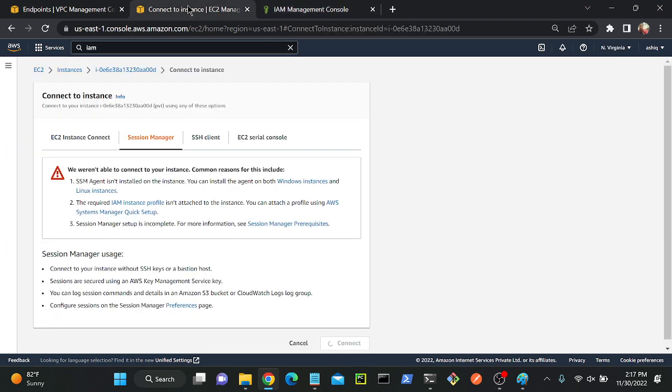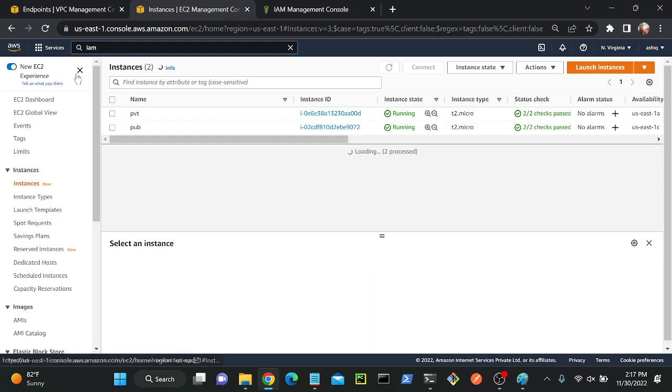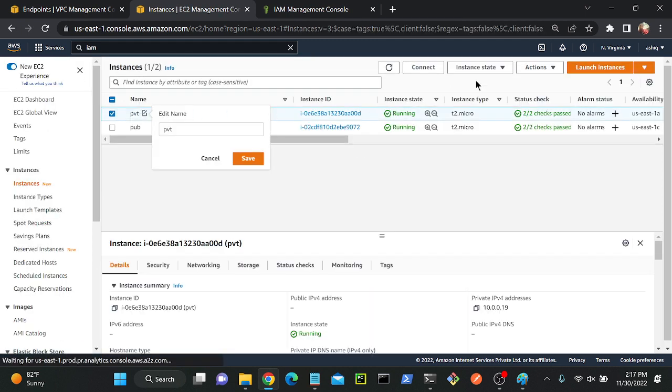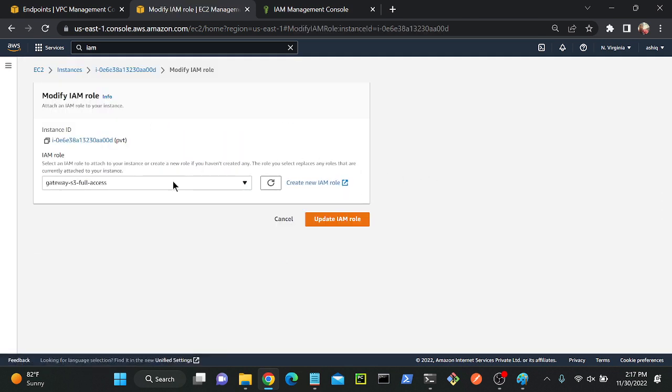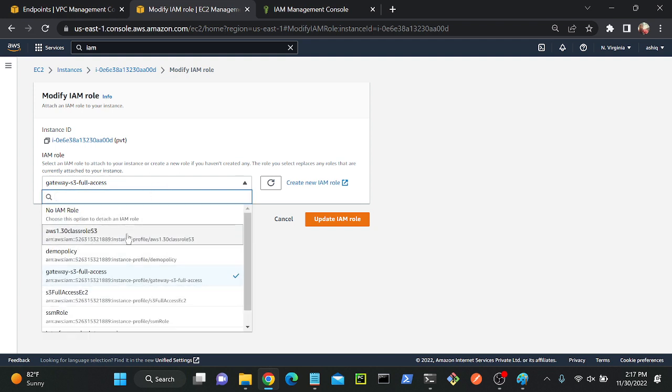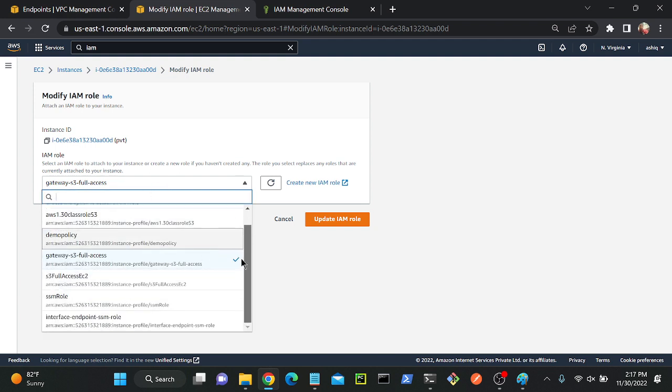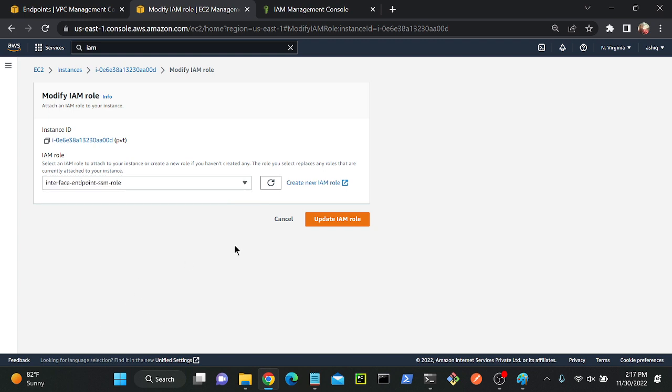I'll go to my virtual machine. So how to attach a permission or role? Okay, instance, action, security, modify IAM role. Then I have to attach that role. What is the role name? Interface endpoint SSM role, right? I will select this role, then I will update.